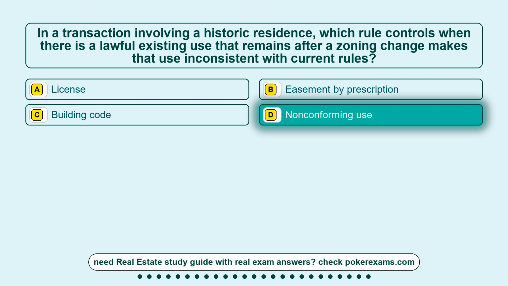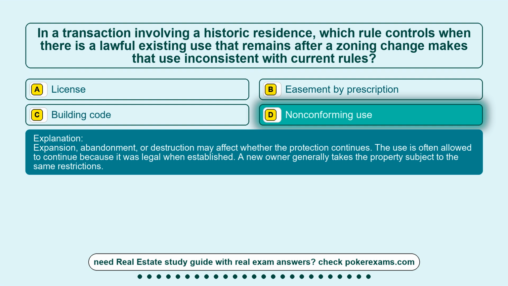The correct answer is option D, non-conforming use. Expansion, abandonment, or destruction may affect whether the protection continues. The use is often allowed to continue because it was legal when established. A new owner generally takes the property subject to the same restrictions.